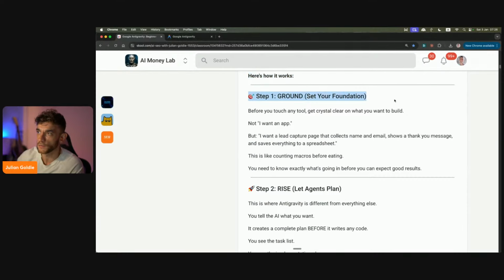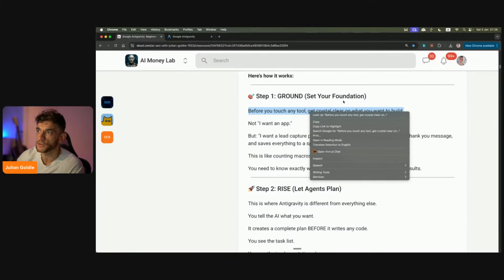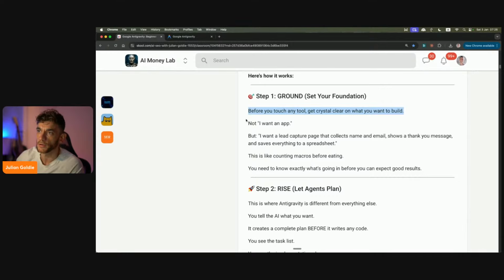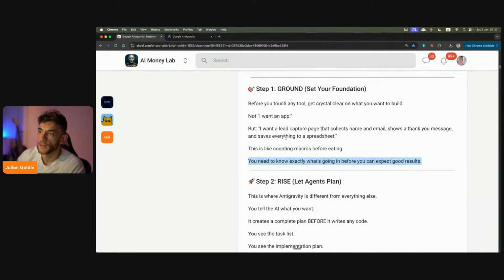So step number one is ground, right? You're going to set your foundation. Before you even touch it all, get crystal clear on what you want to build, right? Not I want to build an app. That's not a good place to start. Instead, what you want to think is like, I want a lead capture page that collects names and emails, shows a thank you page, and saves everything to a spreadsheet, right? That sort of thing. That's way better. It's like counting macros before you're eating. You need to know exactly what's going in before you can expect good results, right?